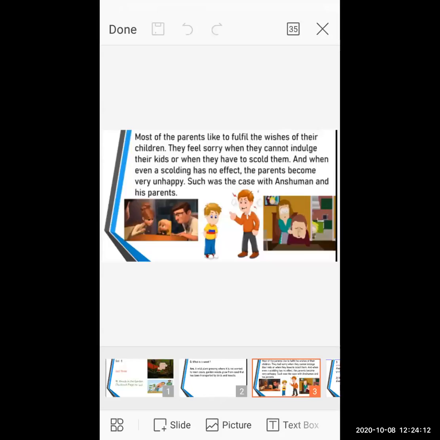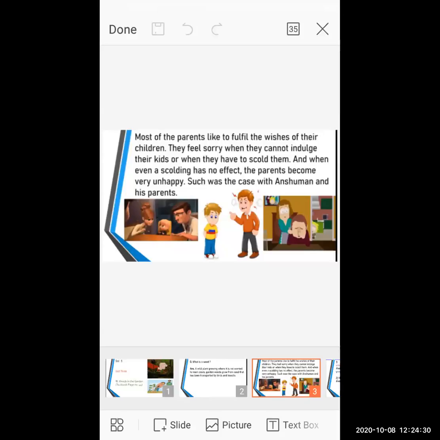Now let's see next. In this lesson, most of the parents like to fulfill the wishes of their children. Each and every parent likes to fulfill their children's wishes, whatever their desire.